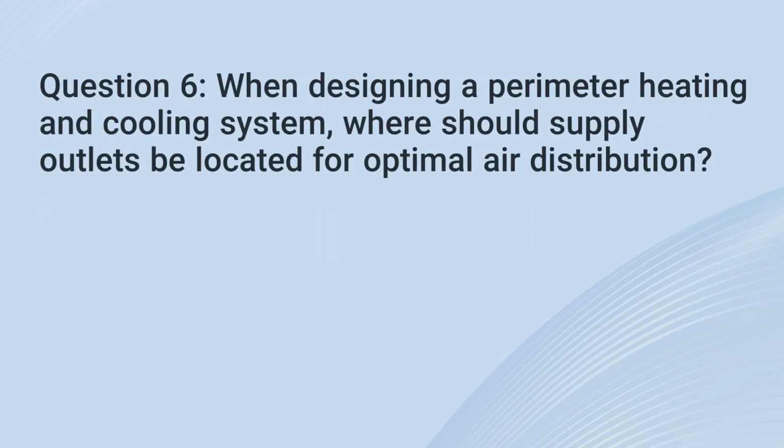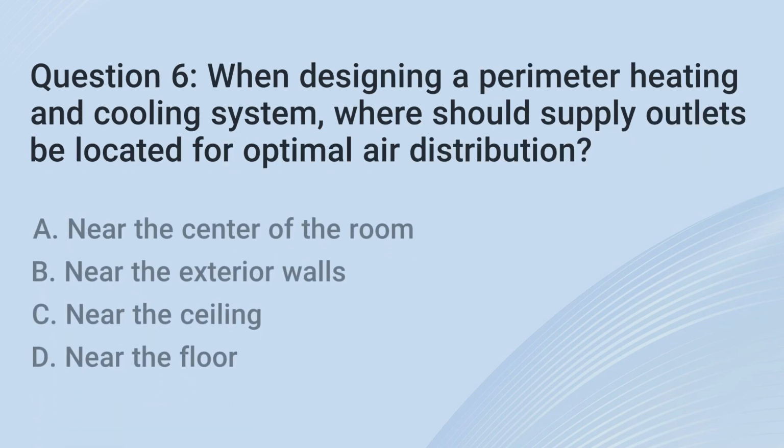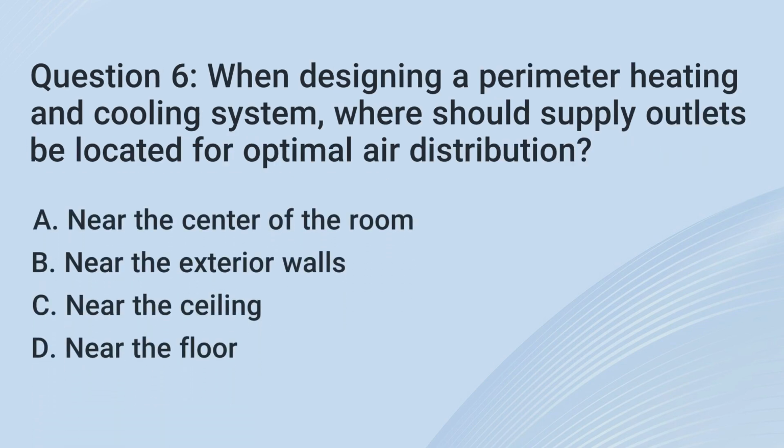6. When designing a perimeter heating and cooling system, where should supply outlets be located for optimal air distribution? A. Near the center of the room. B. Near the exterior walls. C. Near the ceiling. D. Near the floor.